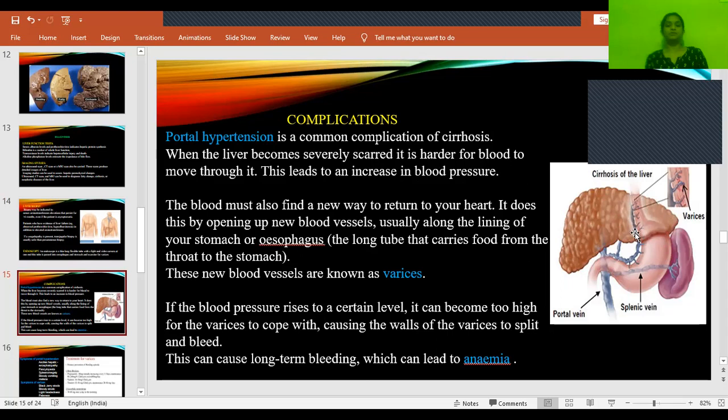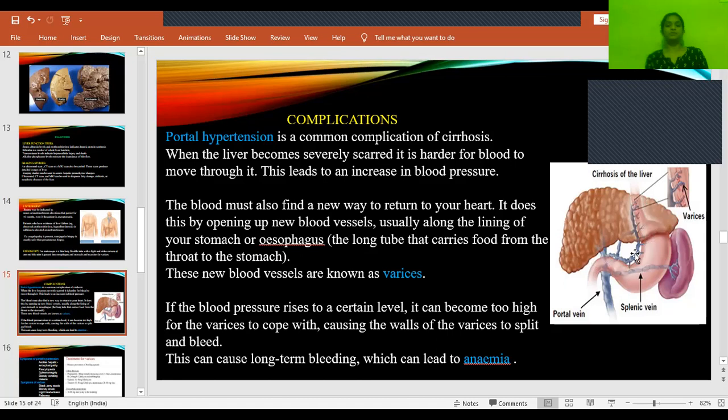That means these are new blood vessels, usually formed along the lining of your stomach or the esophagus, for carrying blood to the liver. Whatever these new blood vessels formed, these are called varices.